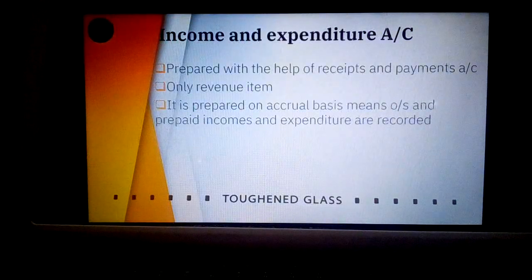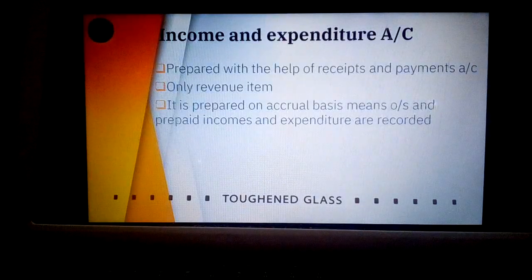Here the important point is only revenue items are taken. That means capital items are totally excluded. Only the revenue items. For example, revenue receipts. What all comes under revenue receipts? Subscription, then entrance fees, legacies. These are all the revenue items. Then revenue payments involve rent, stationery. These items are taken. Capital items are completely excluded. And it is prepared on the accrual basis.